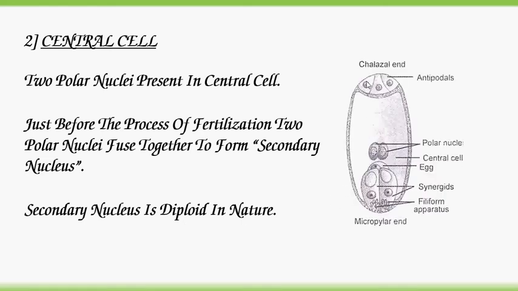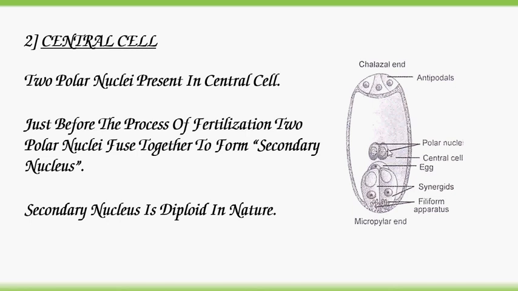Let's see the diagram. So now this is the large central cell, consisting of two polar nuclei. Each polar nucleus is in the haploid 1n condition. Now these two haploid polar nuclei fuse just before the process of fertilization.